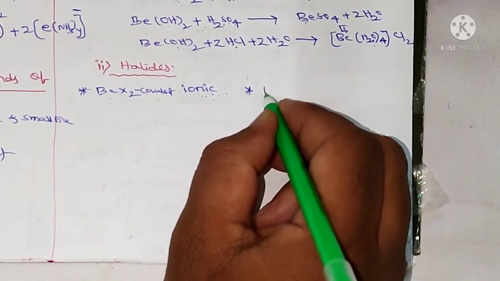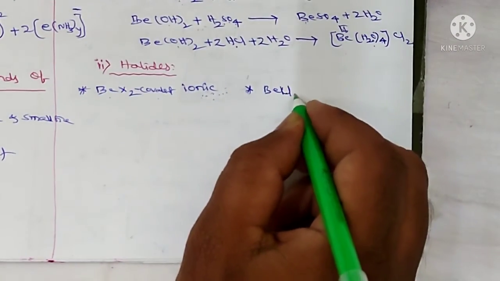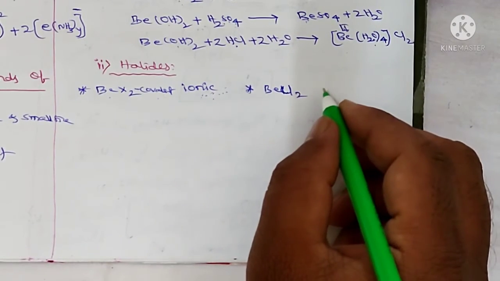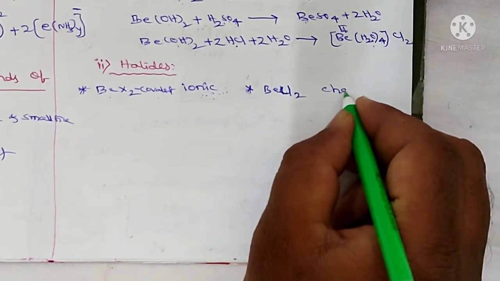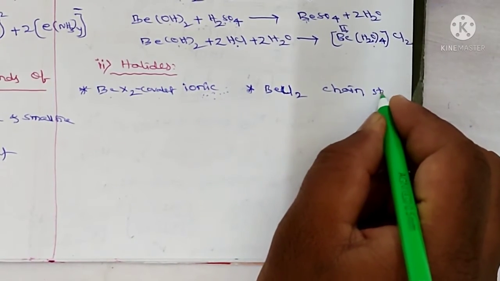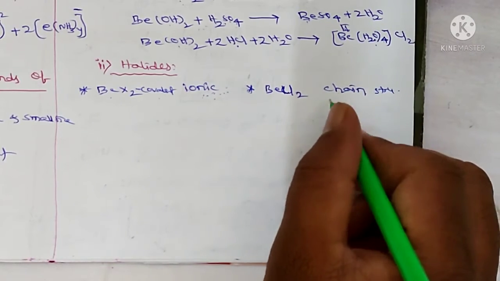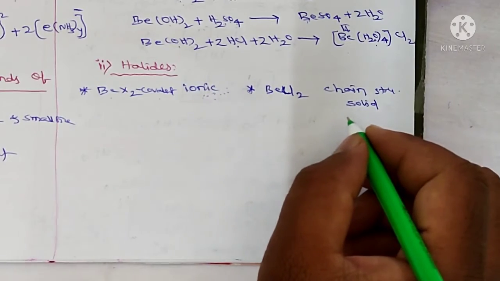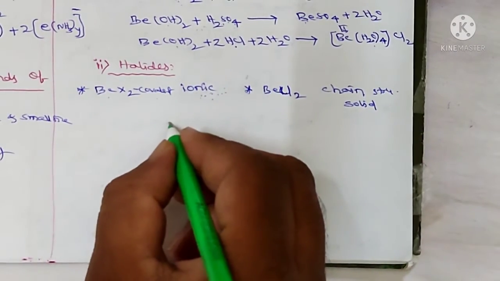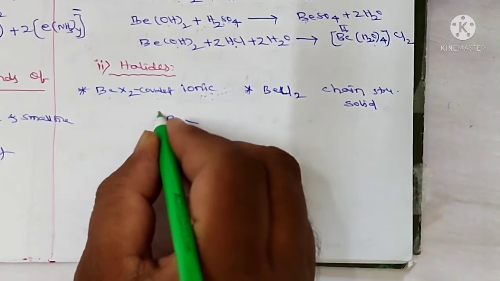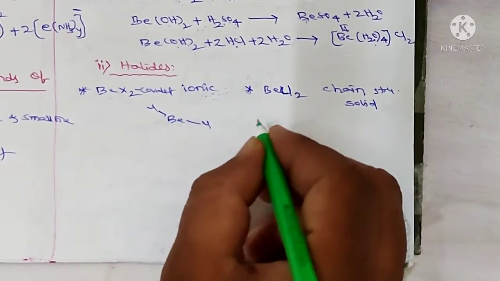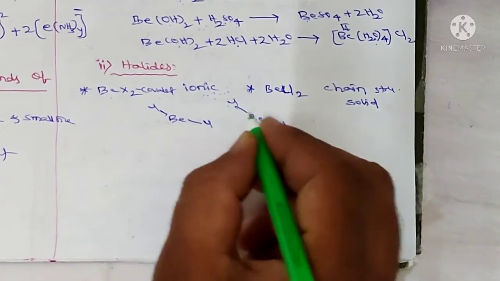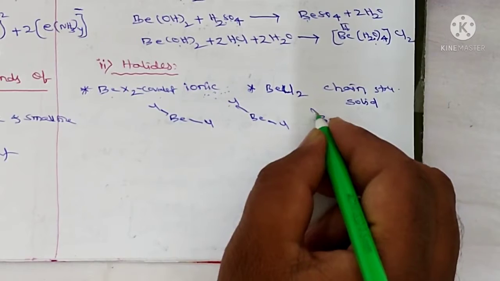And beryllium chloride, BeCl2, has a chain structure in solid state. So let me draw that structure. Here beryllium chloride, and here also beryllium chloride, and here also beryllium chloride.